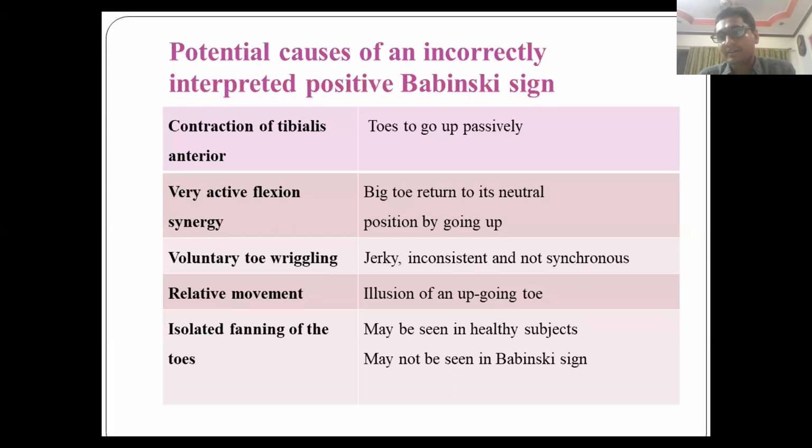You should palpate the thigh to look at the tensor fascia lata contraction, and at the same time observe the great toe extension. And as already said, relative movement, when the other toes go down, you may think that the great toe is up, which gives an illusion of an extensor response. Also, there can be isolated fanning of toes, which can be physiological, and sometimes it may be missing in Babinski sign.